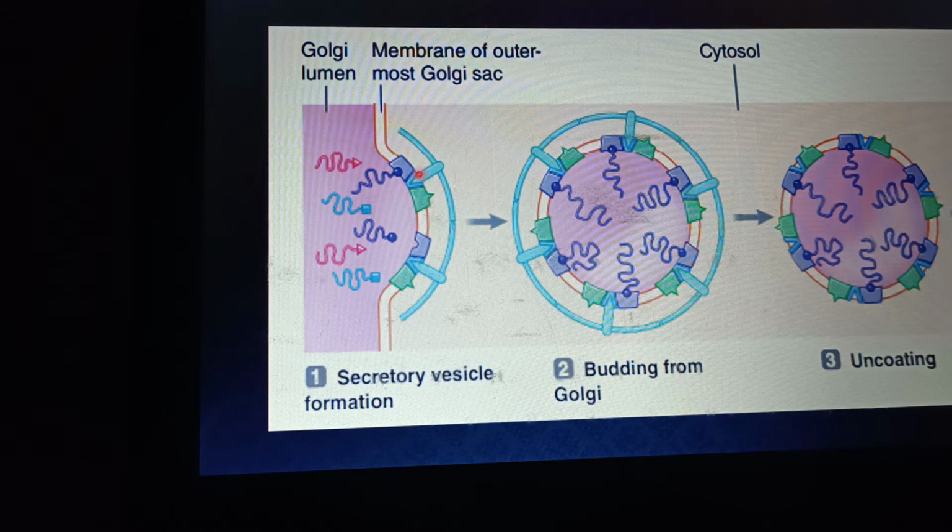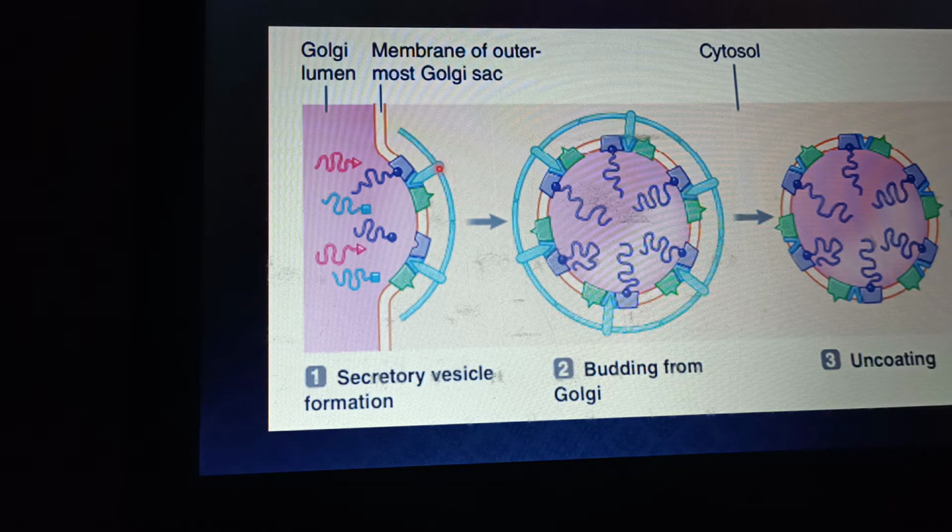And here you can see it is another protein. What is the function of this protein? Actually, these are the proteins that form binding with other proteins which are present inside the cytosol. These are known as coat proteins, or coatomer proteins.